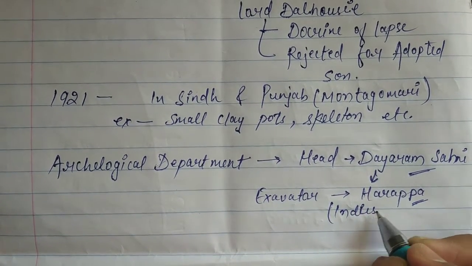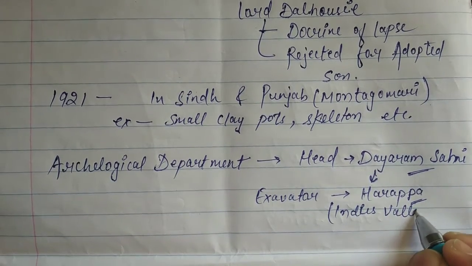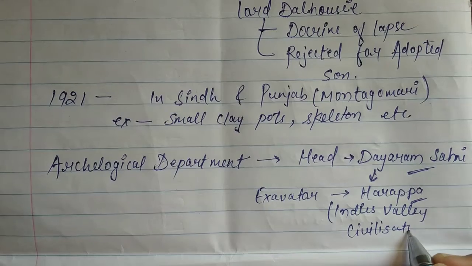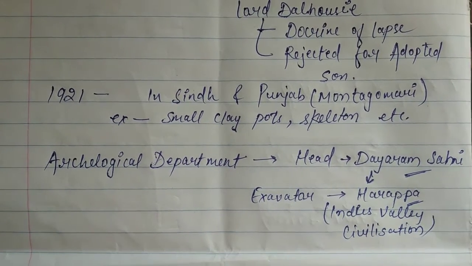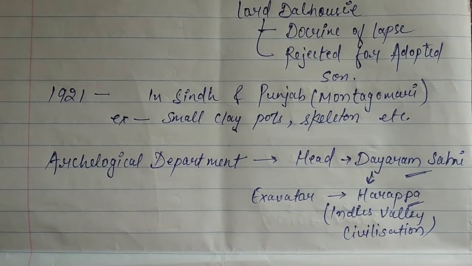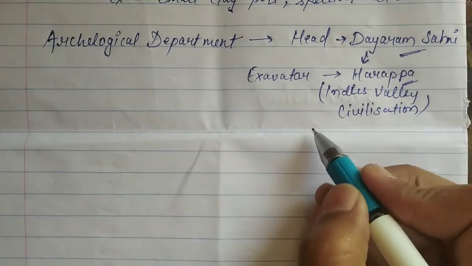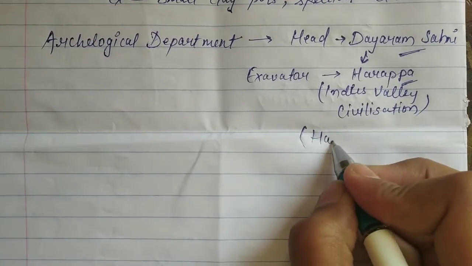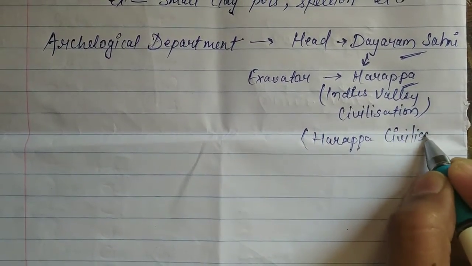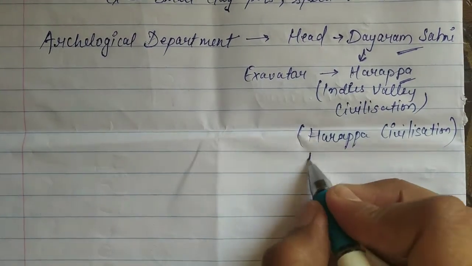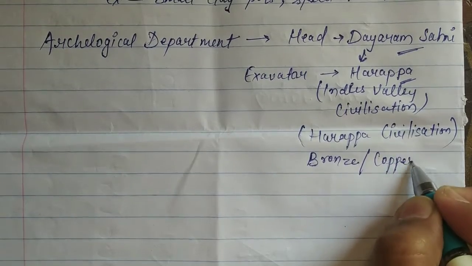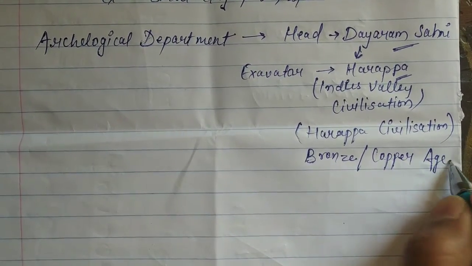Okay, so we call it Indus Valley civilization because the river was found at the most important site, Mohenjo-daro, which is also called Death Valley. And the second name, Harappan civilization, is said because this civilization was founded there. And we call it Bronze Age and Copper Age because bronze and copper were discovered in this civilization. Let's start the topic of Indus Valley civilization.